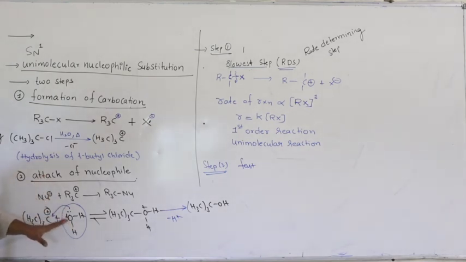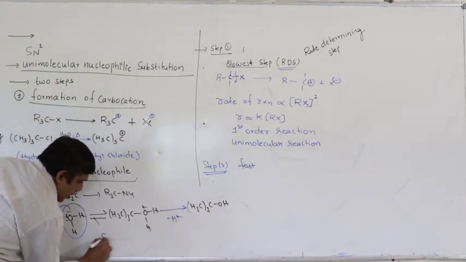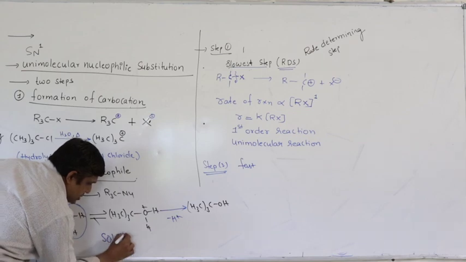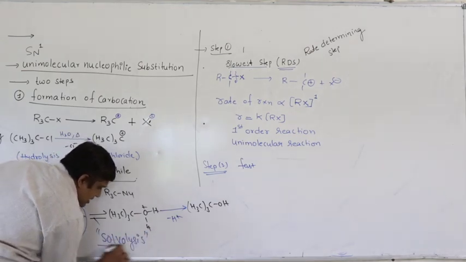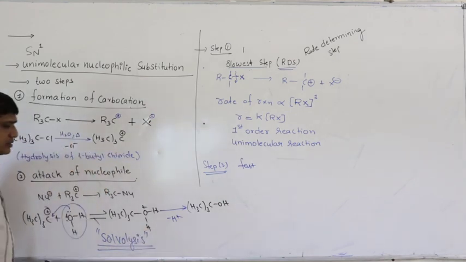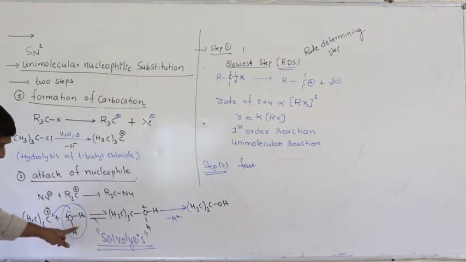Because of this particular point, that the solvent itself acts as a nucleophile, we call SN1 reactions solvolysis reactions. SN1 reactions are also known as solvolysis, because the nucleophile is also the solvent. What is the solvent here? Water.